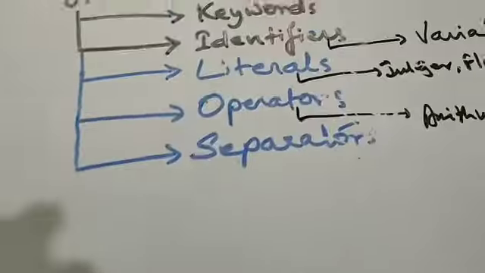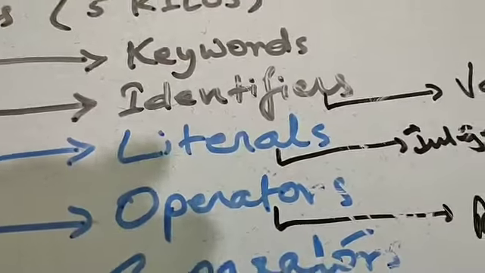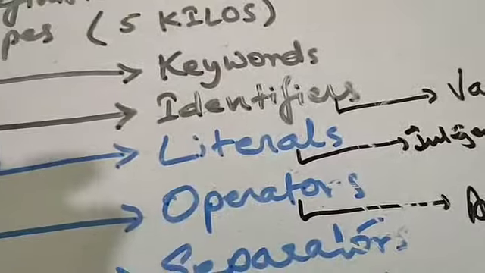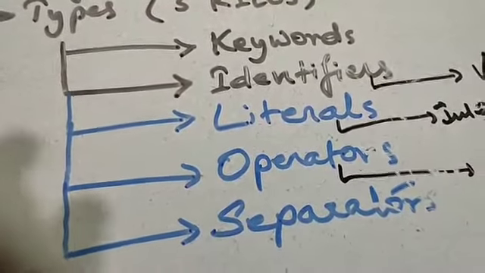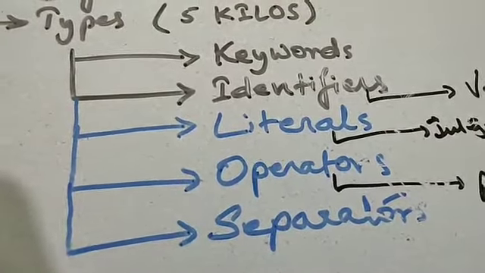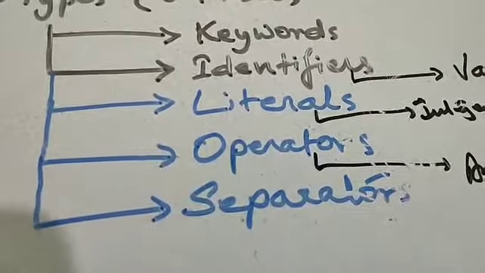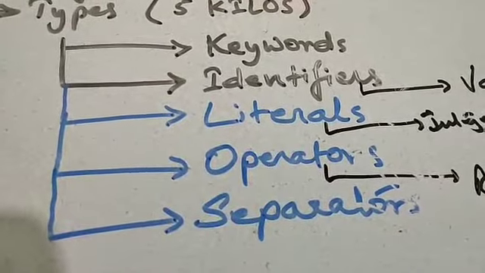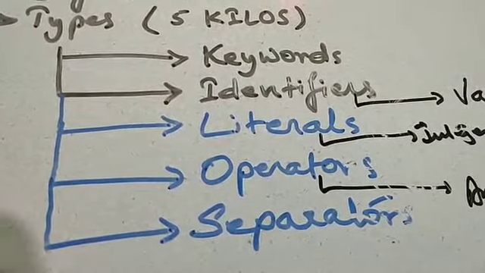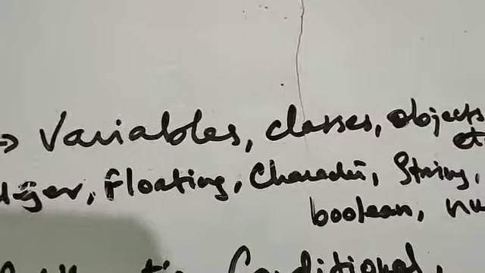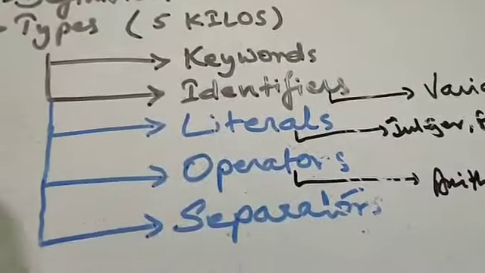Then we move on to the next one. After the identifiers, we move on to the classes and objects. We'll be leaving it for the time being, as that will be covered in the next class, in the next standard, rather than standard 9. Let's understand about literals. Class and object, of course, I have already discussed the definition with you. At least the definition you must remember.